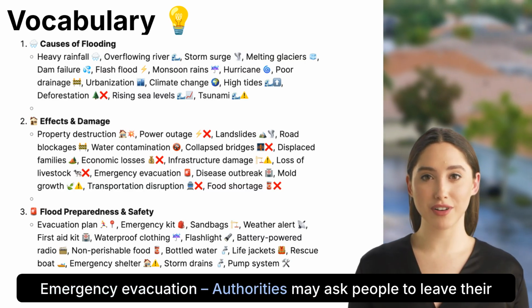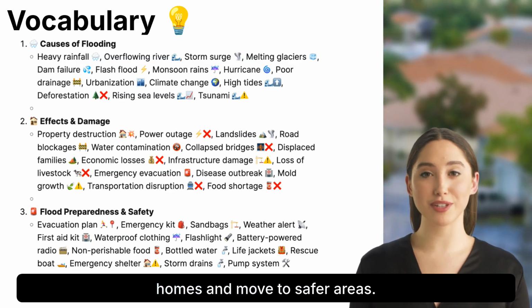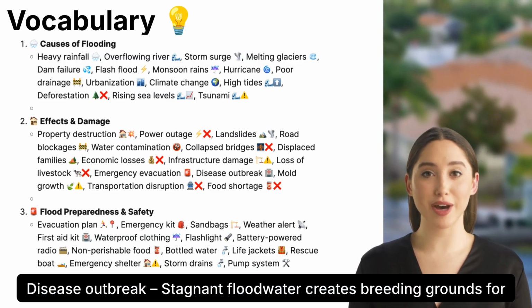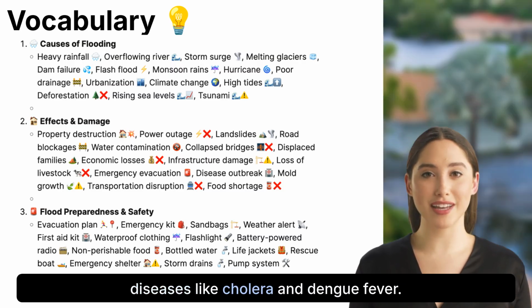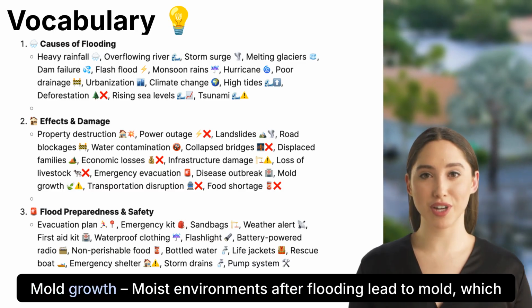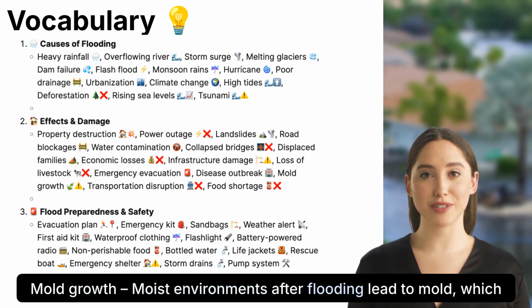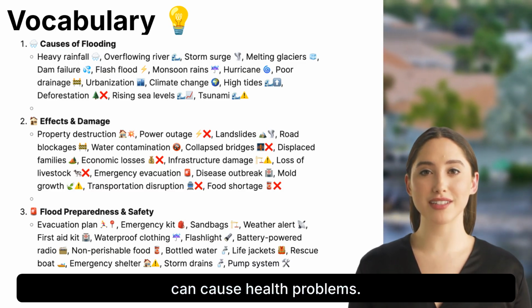Emergency evacuation. Authorities may ask people to leave their homes and move to safer areas. Disease outbreak. Stagnant floodwater creates breeding grounds for diseases like cholera and dengue fever. Mold growth. Moist environments after flooding lead to mold, which can cause health problems.